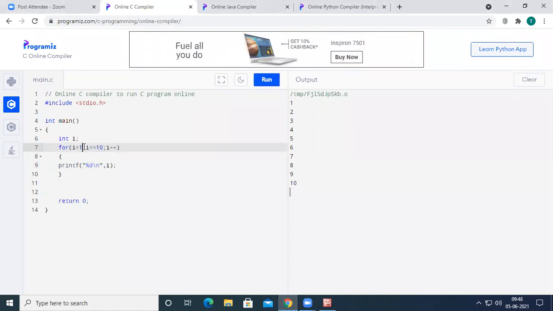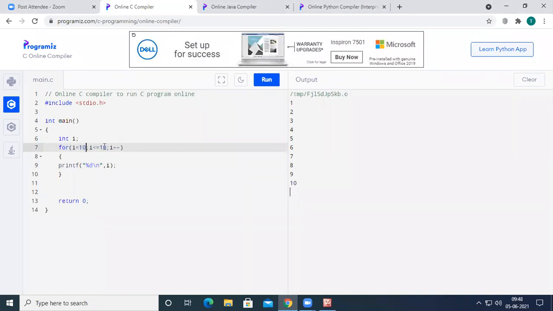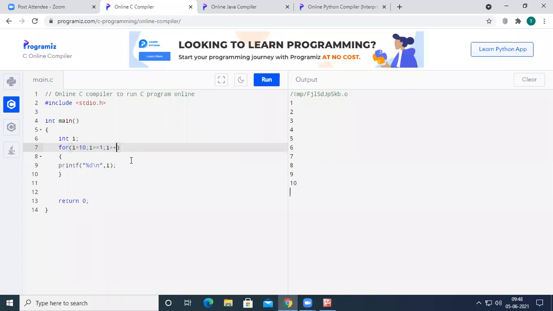If I want to print the numbers from 10 to 1, I need to take i equal to 10 and i greater than or equal to 1. So I need to change the initialization and condition. Previously I printed the numbers which were incrementing by 1, but now I want to print the numbers which will be decremented by 1.